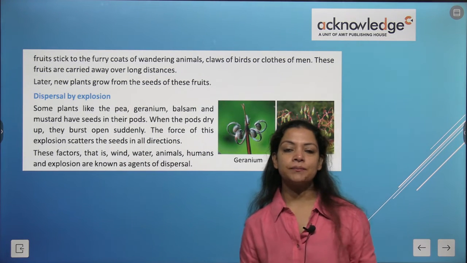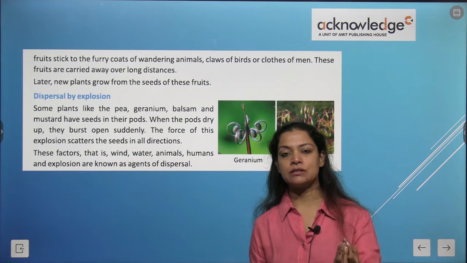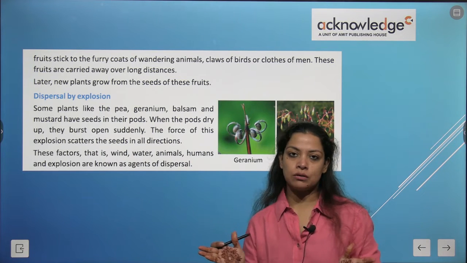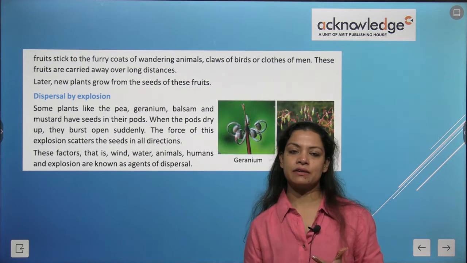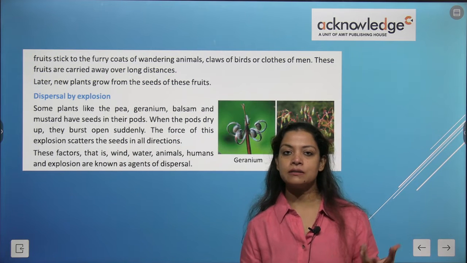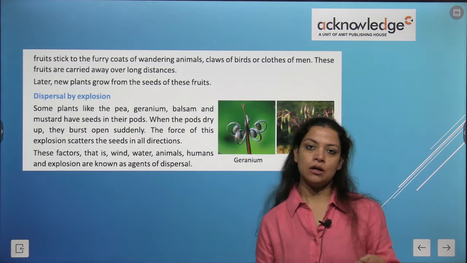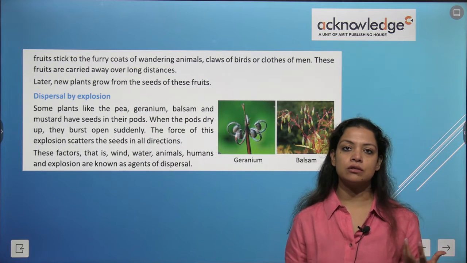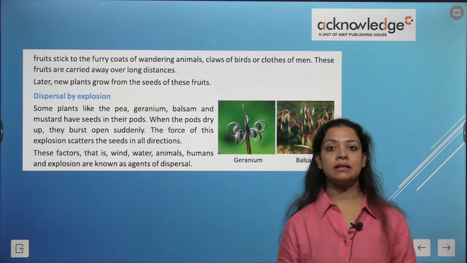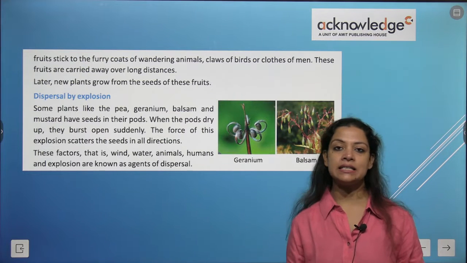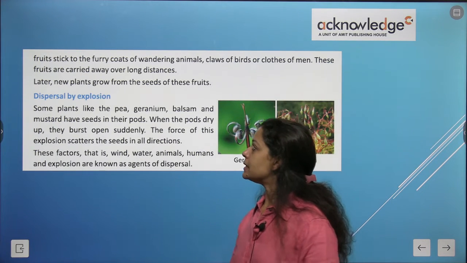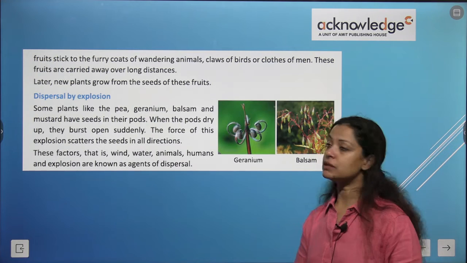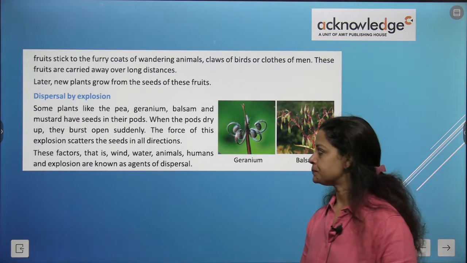So the seeds of xanthium or sandbur have spines and thorns. So you know when cattle are grazing over grasses or plants, they stick to their body or to the claws of birds or also to the claws of human beings. So this is how they are carried away, and it starts working like an agent. Later new plants are grown with the help of these seeds of the fruit.